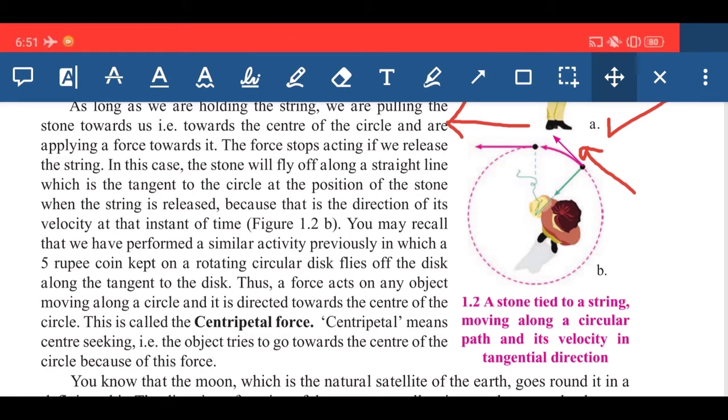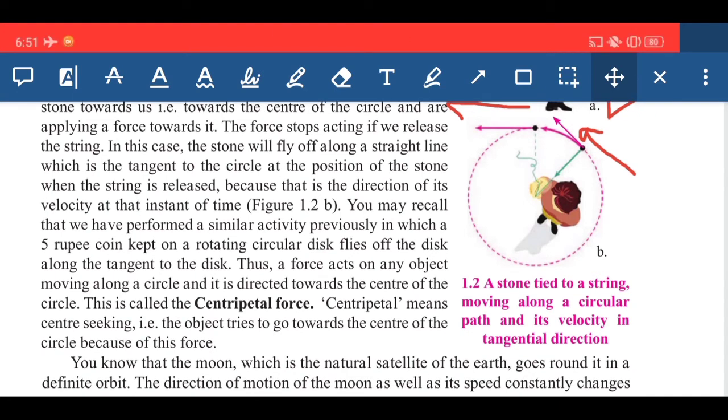It might be a stone or a 5 rupee coin, and whenever the object gets released, the direction of its movement is always tangent to the circular path. Just remember this thing in this concept.